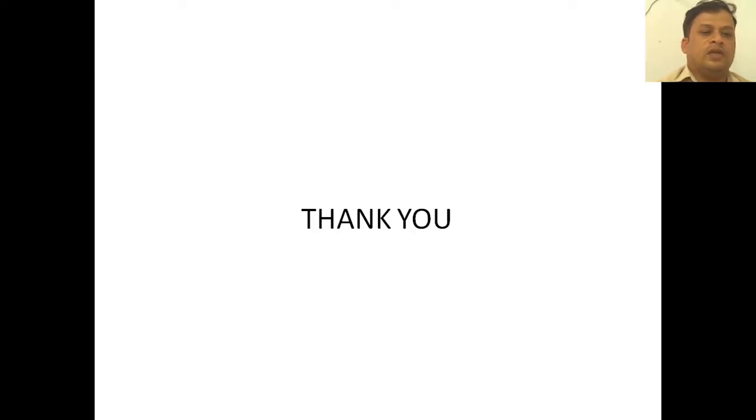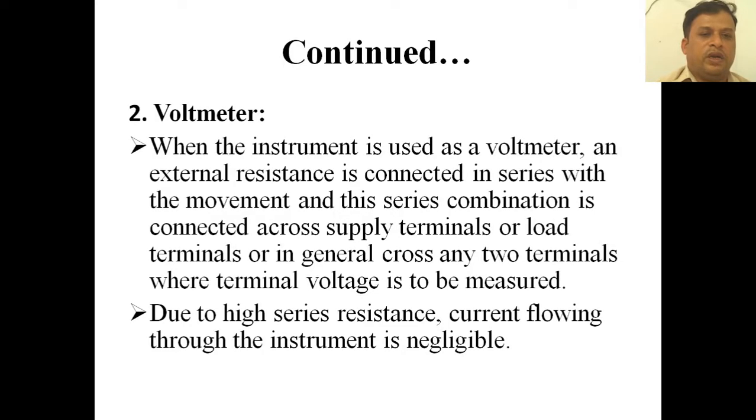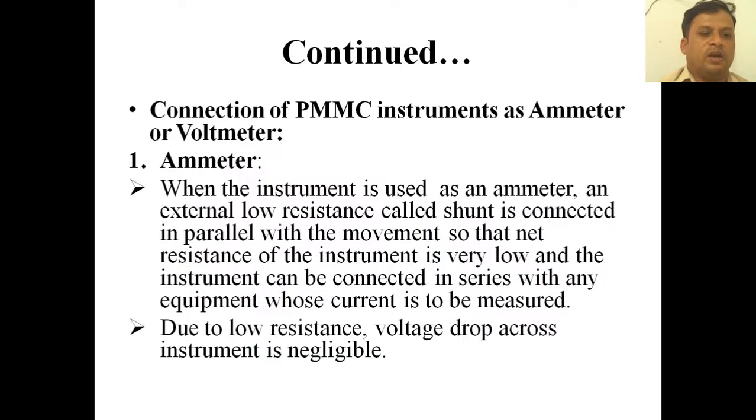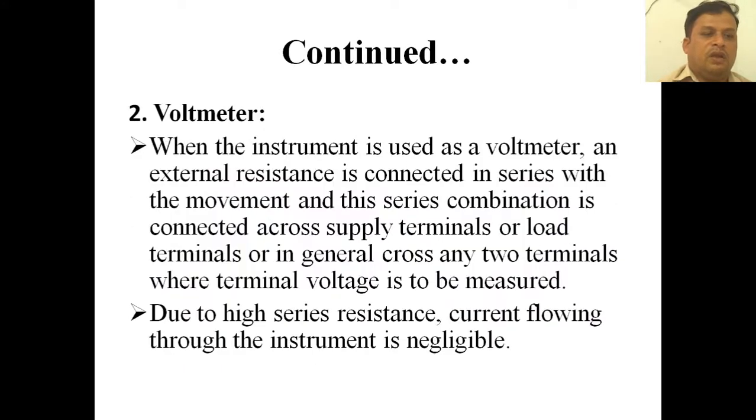Students, these are the things that we have dealt with about this PMMC instrument and how the voltmeter and ammeter are connected. Now, when the instrument is used as a voltmeter, an external resistance is connected in series with the movement, and this series combination is connected across supply terminals or load terminals, or in general across any two terminals where terminal voltage is to be measured.